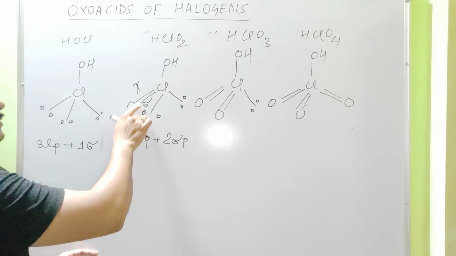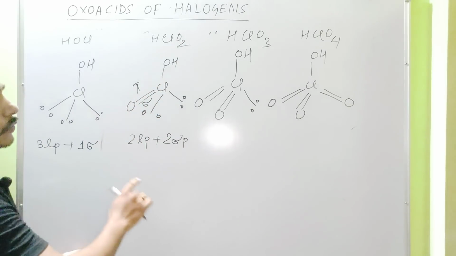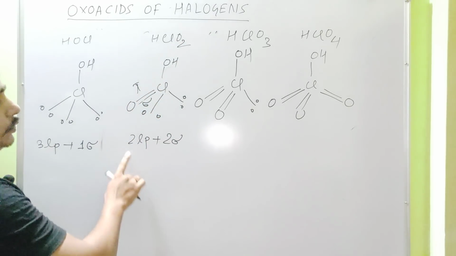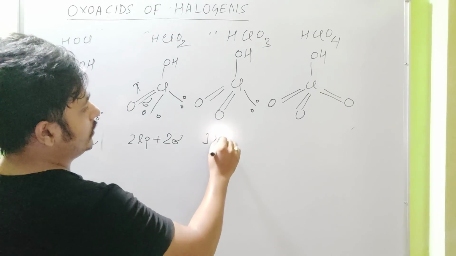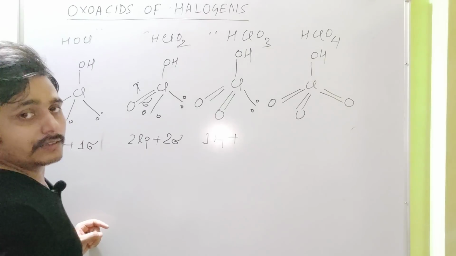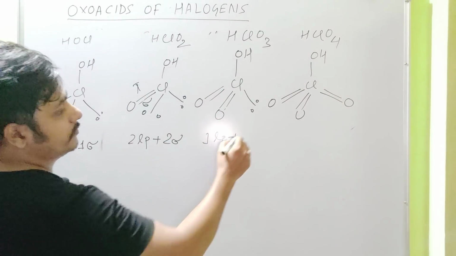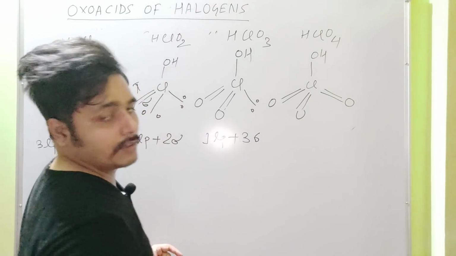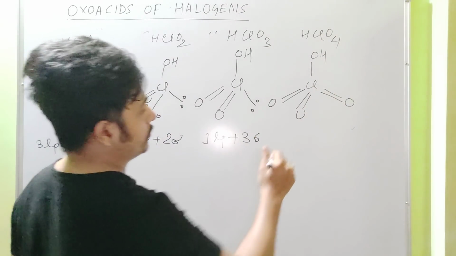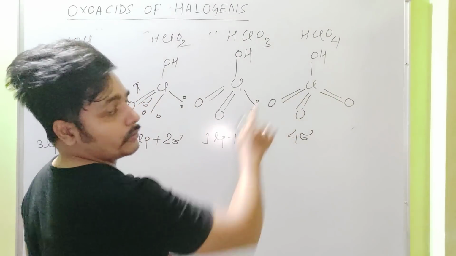So this one must be sigma: 1, 2, so 2 sigma bonds and 2 lone pairs. In this case, 1 lone pair plus 3 sigma bonds, 1, 2, 3. In this case, 4 sigma bonds and no lone pair, 1, 2, 3, 4.